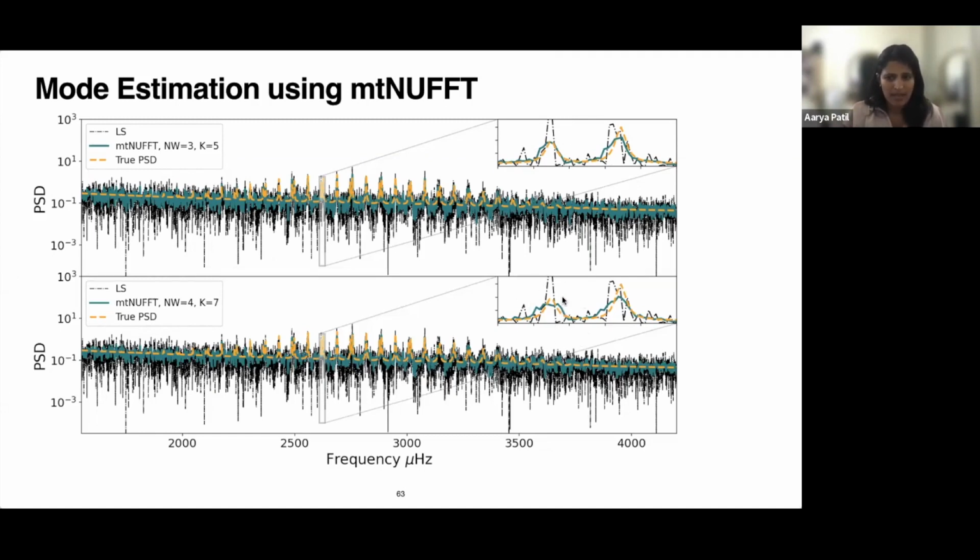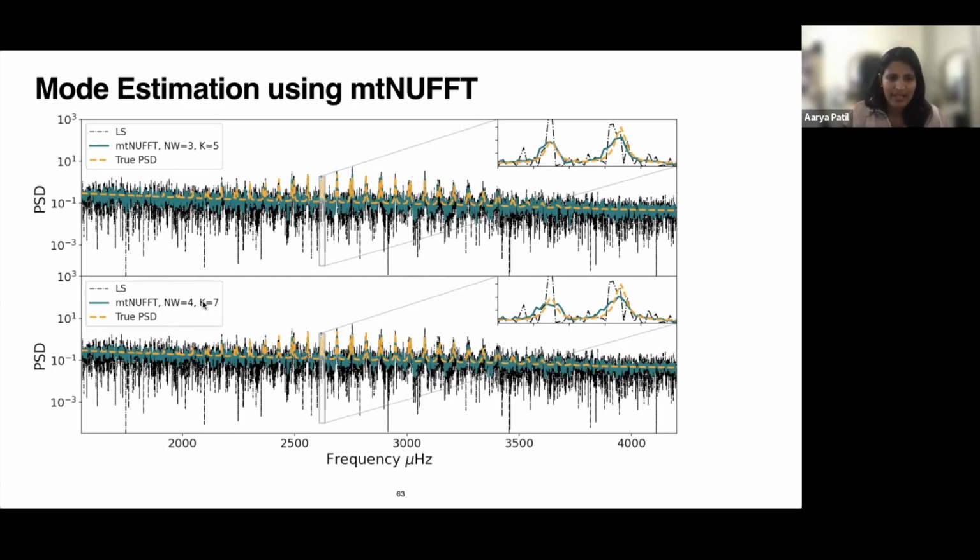As you can see here, as I increase the bandwidth to 4, the peak is a bit more flat and the frequency resolution is a bit worse. This will affect your mode width estimate if you make your bandwidth too high.